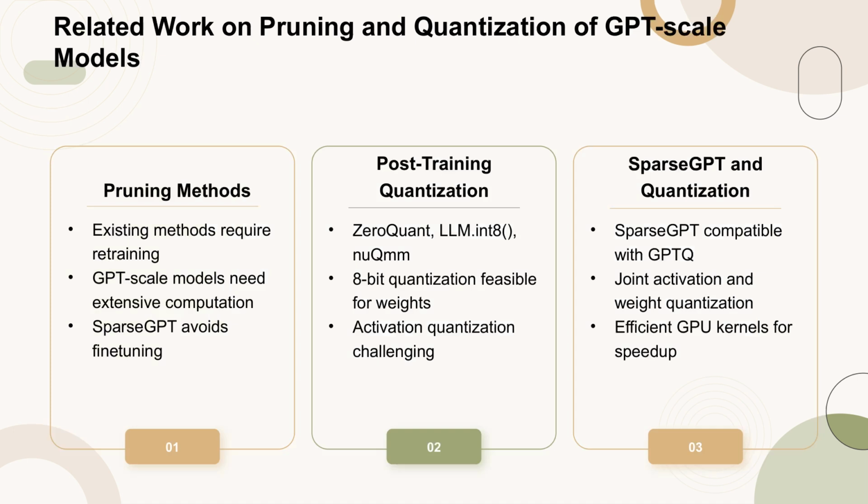In the realm of pruning methods, most existing techniques necessitate extensive retraining to recover accuracy, which is impractical for GPT-scale models due to their massive computational requirements. SparseGPT, however, is a post-training method that avoids this fine-tuning step.